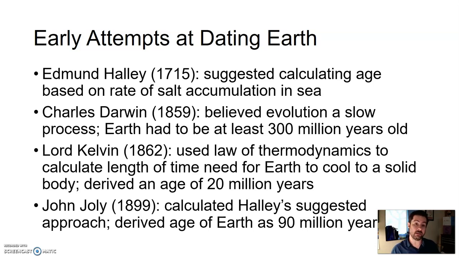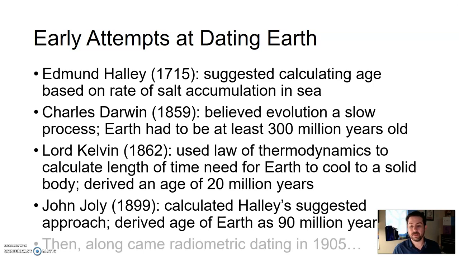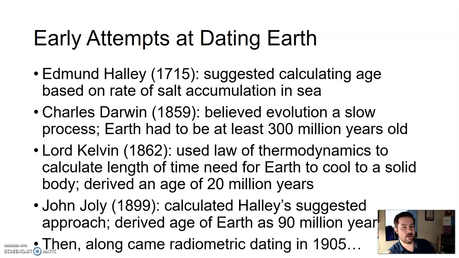In 1889, John Jolly, fun name, took Halley's idea from 1715 and derived the Earth's age of 90 million years old. But then came along something in 1905 called radiometric dating.